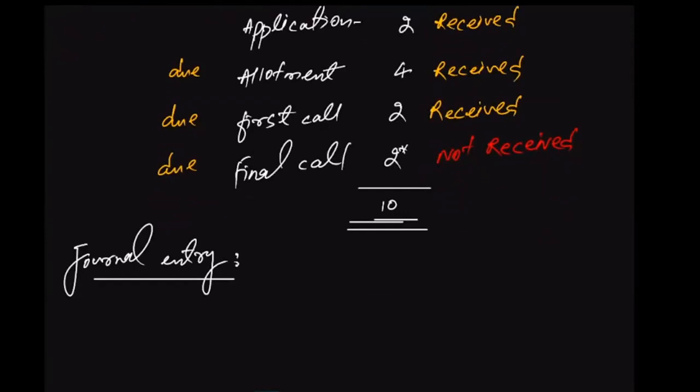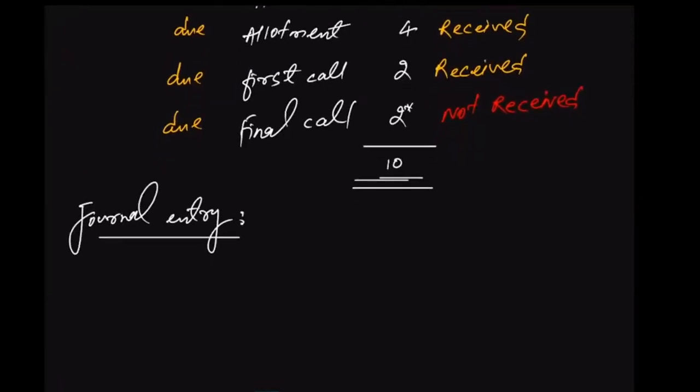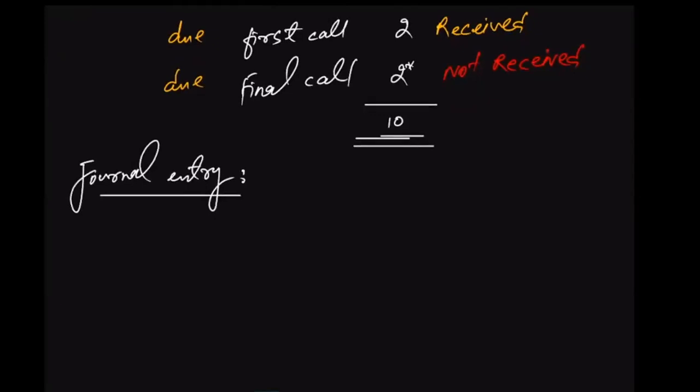Okay, so I'm sure all of you are done. Let's pass the journal entry for the forfeiture of share. As I told you, in case of the forfeiture of share, we will have to pass the journal entry. Just try to remember, because the journal entry is going to remain the same. We will be doing the same journal entry in every case.